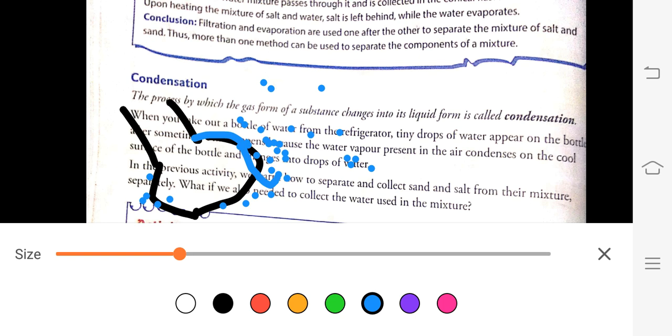So this proves that the gas or the surrounding air gets cooled and converted into water. The process in which a gas gets converted into a liquid is called condensation.